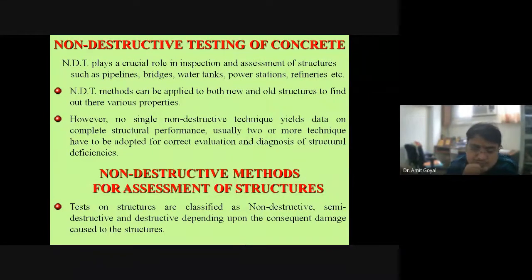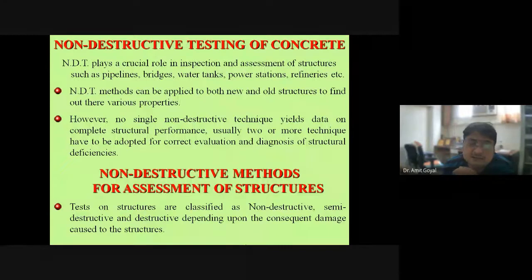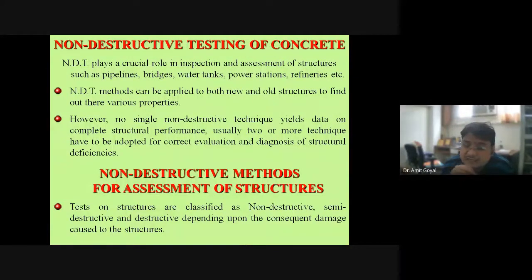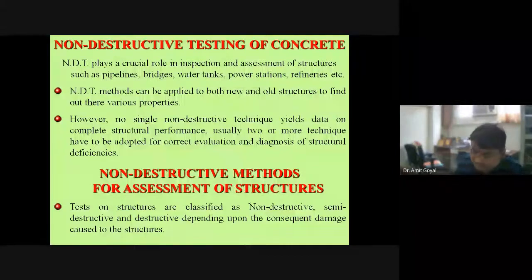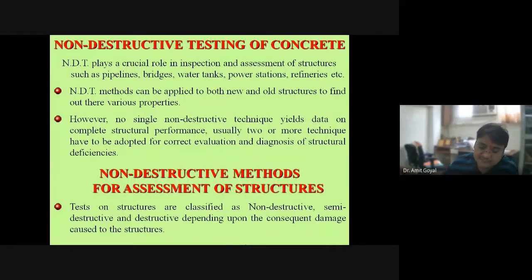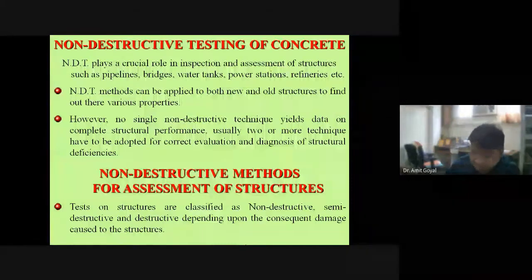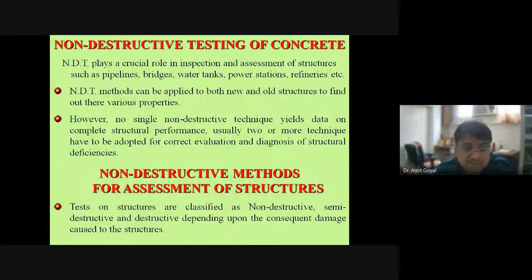Here also, it is very important to tell you that not a single technique can be used to find out the present condition assessment of the structures. You need to use one or two techniques simultaneously, because they are corrective to each other. So we'll see how they are corrective to each other, and why it is very important to use two or three techniques while assessing the structures.